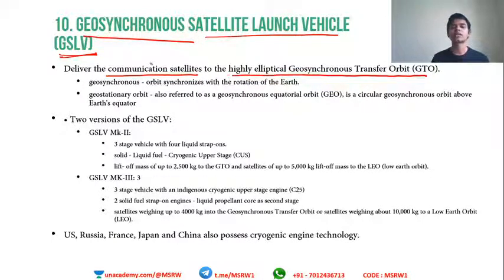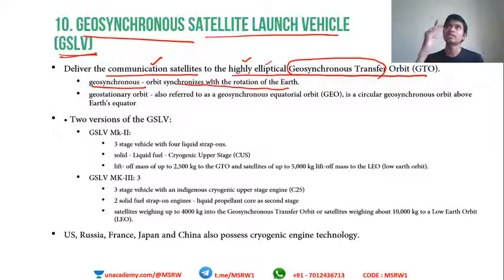So communication satellites are sent into space using this particular launch vehicle into the highly elliptical geosynchronous transfer orbit. Okay, so what does it mean by geosynchronous? Geosynchronous means the orbit synchronizes with the rotation of Earth. Okay, which means if you look at the skies, you will be able to see this satellite at the same position every day.